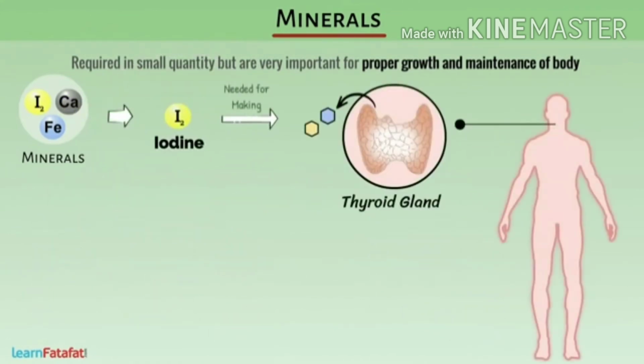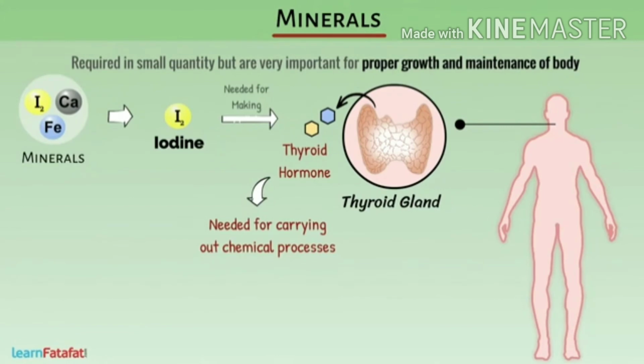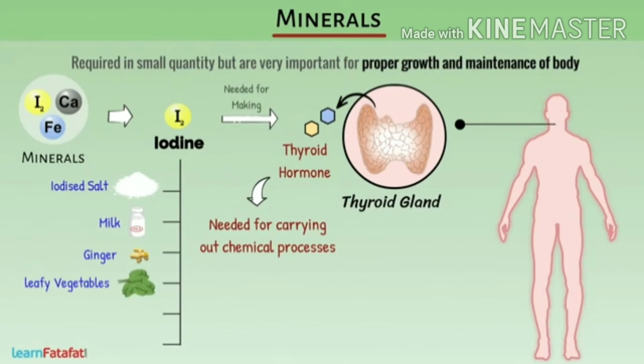Iodine is needed for making thyroid hormone. Thyroid hormone is needed for carrying out chemical processes in our body. Iodine is obtained from iodized salt, milk, ginger, leafy vegetables, fish, and other seafood.